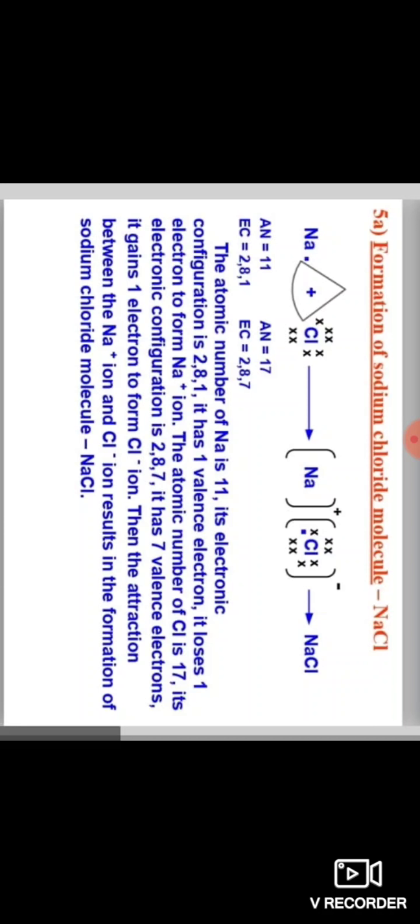But the atomic number of chlorine is 17. The electronic configuration of chlorine is 2, 8, 7. In the outermost shell, 7 electrons are present in chlorine. So to give away 7 electrons is very difficult, but gaining 1 electron from sodium is very easy. So it takes 1 electron from sodium and forms an octet structure. Then the attraction between the sodium and chlorine ions results in the formation of sodium chloride molecule.